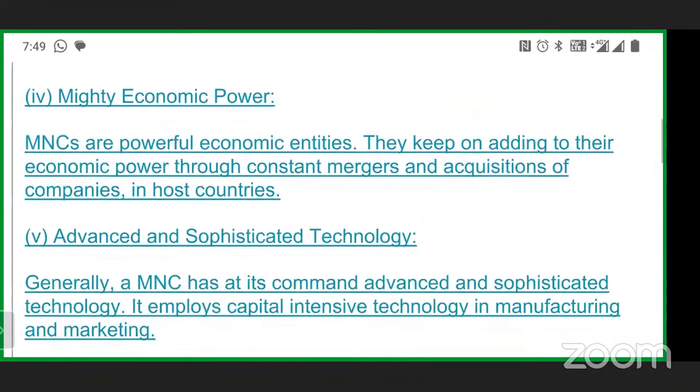Then, mighty economic power. Mighty economic power means MNCs are completely powerful economic entities. They keep on adding to their economic power through constant merger and acquisition of companies in the host country. So they have become more powerful in terms of economy.